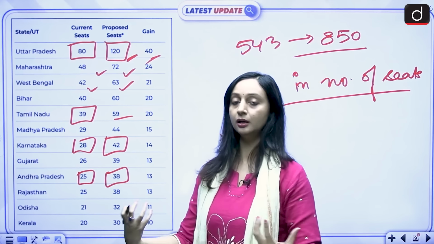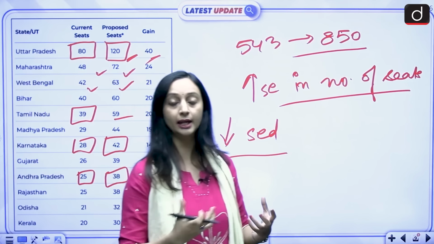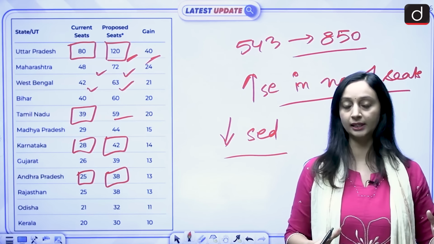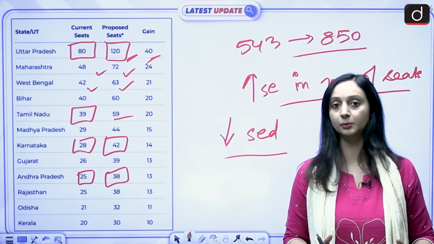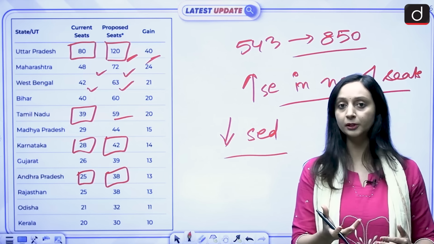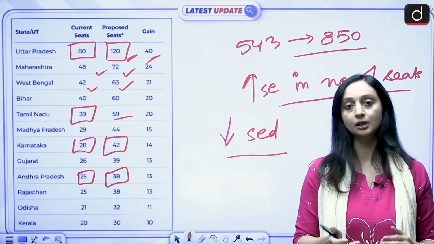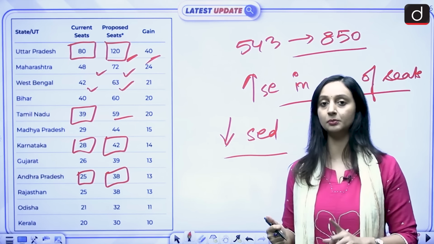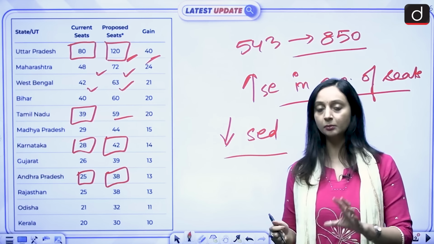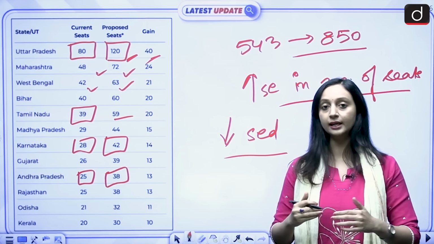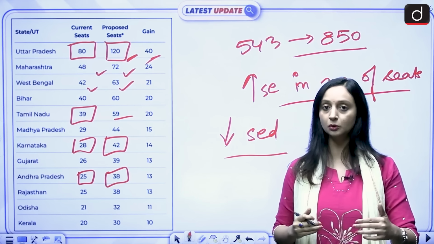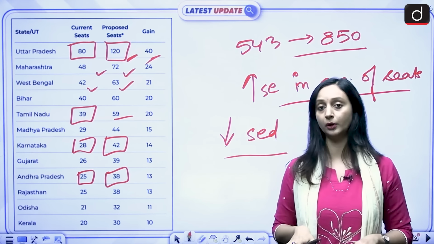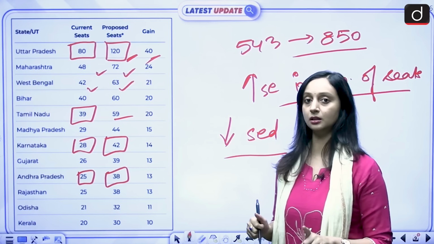The absolute gain in numbers of the southern states and the absolute gain in the number of northern states is going to be very skewed. The gap is going to be very high, and we know if the population is going to be higher for the northern states, then they are going to get more reservation and more representation, because that's the case right now also. In UP, one MP approximately represents some 25 lakh people, and in Tamil Nadu not so many people. So this representation is going to be skewed even more. So definitely the absolute number is going to increase, but the share is going to decrease. And that is the concern of these southern states.